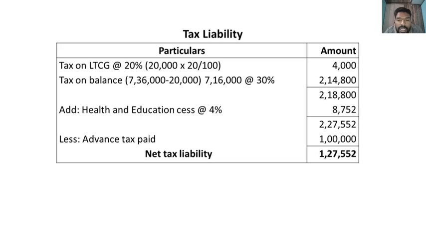For that we should add health and education cess of 4%. And the total, we get a tax liability of rupees 2,27,552, and we have already paid advance tax of rupees 1 lakh, which should be deducted. Then we get a net tax liability of rupees 1,27,552.